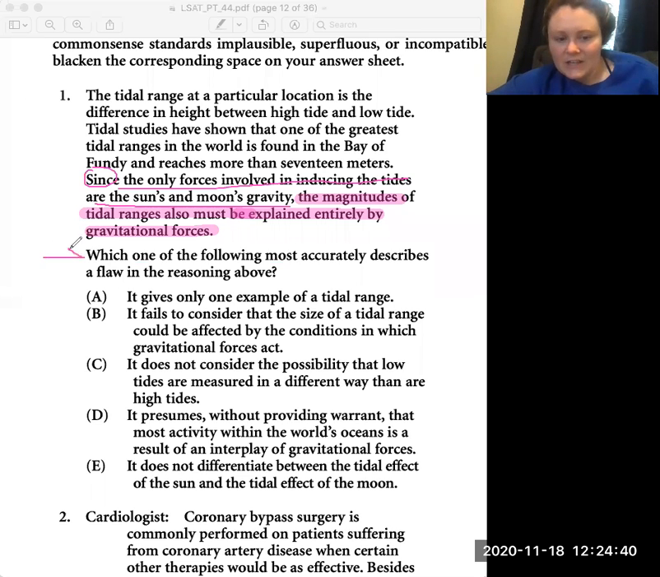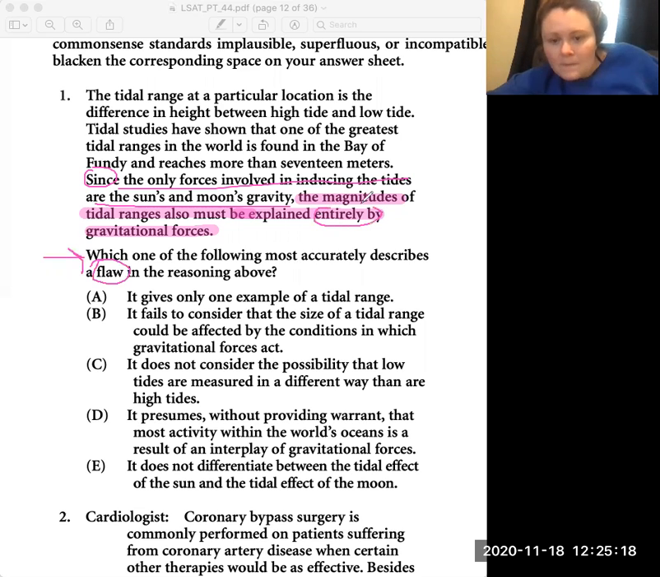When we read our question, it's which of the following most accurately describes a flaw in the reasoning? So before I read the answer choices, I'm going to go ahead and predict a flaw of why the reasoning does not add up to this conclusion. So essentially, our conclusion is saying, because the only forces involved in creating these tides are the sun's and moon's gravity, we're concluding that the magnitude of tidal ranges must also be explained entirely by